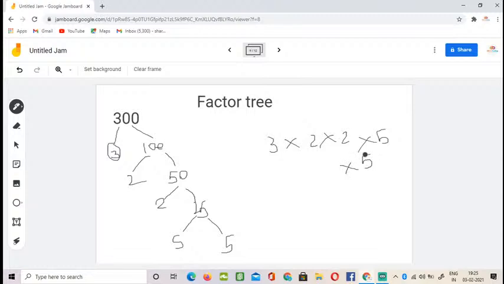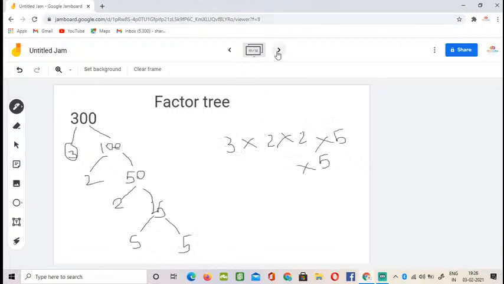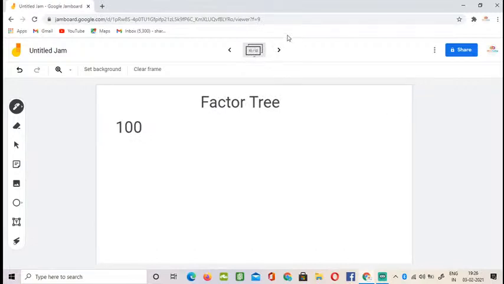Okay, hope everybody has understood how you should do this problem. So that's good. So now let's move to the next problem without any delay. So here again you have your factor tree. So if you have understood the previous one, you should also have answered this. So I wanted everybody to just give a try. Okay, let me just give you the answer.